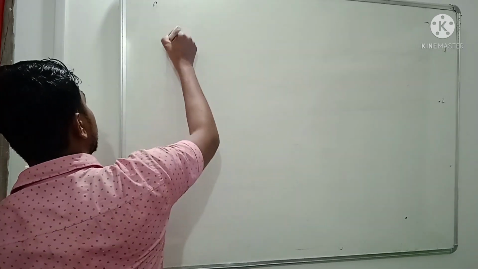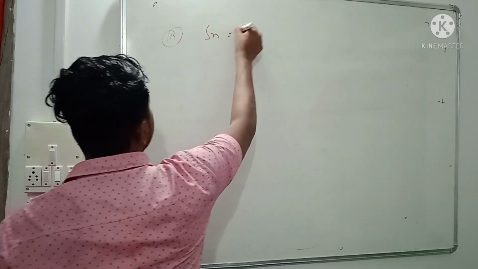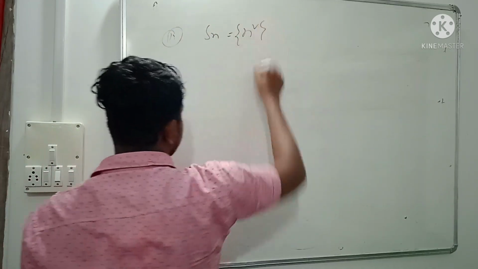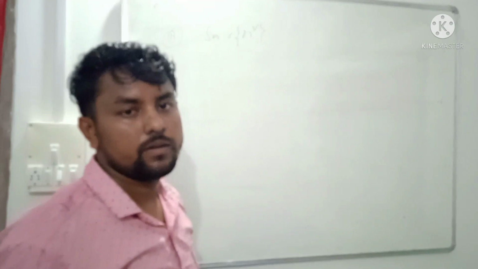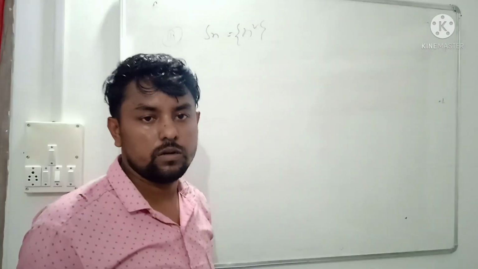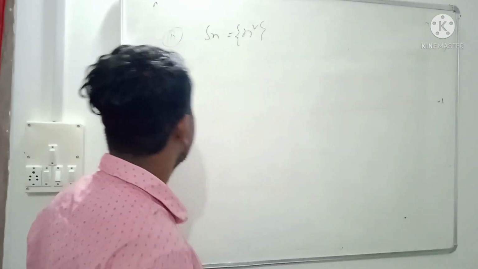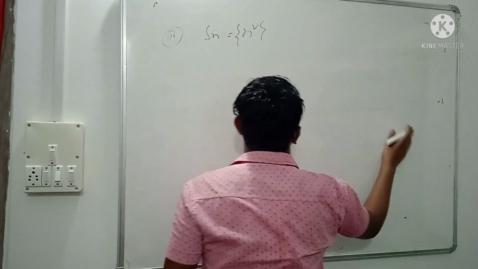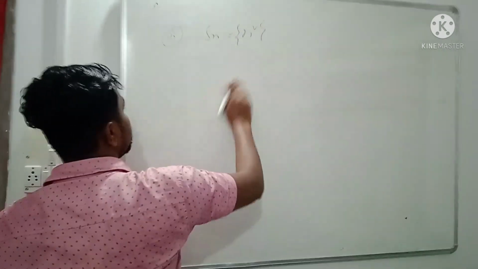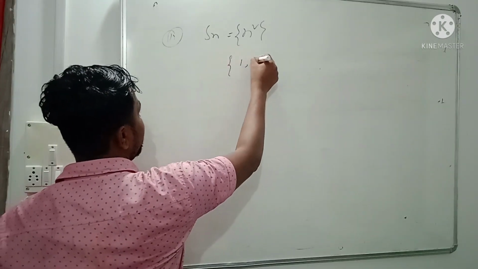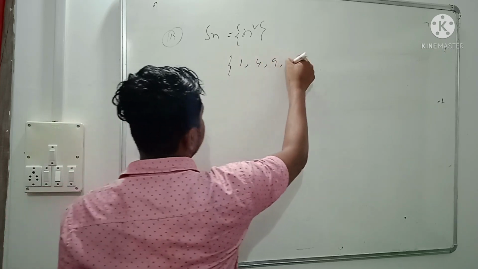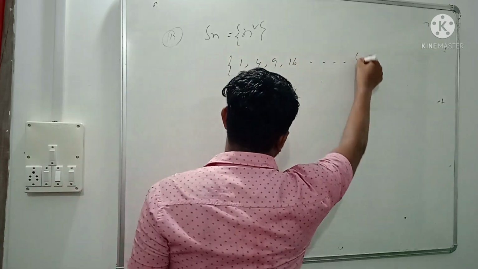We take another example. Sn equal to n square. We have to check whether this sequence is bounded or not. First we put n equal to 1, and we get 1, 4, 9, 16, and so on.